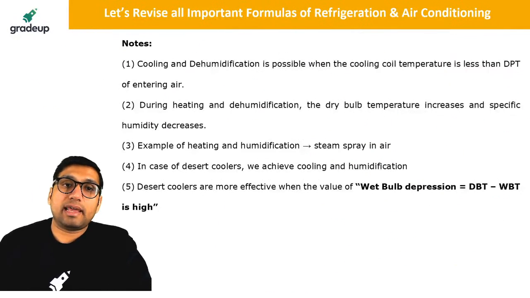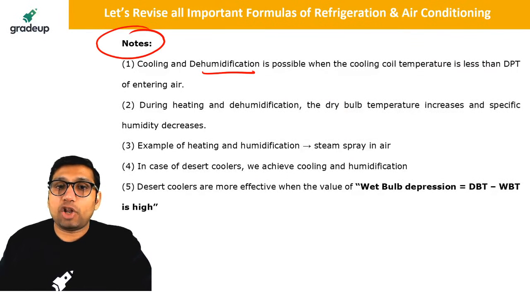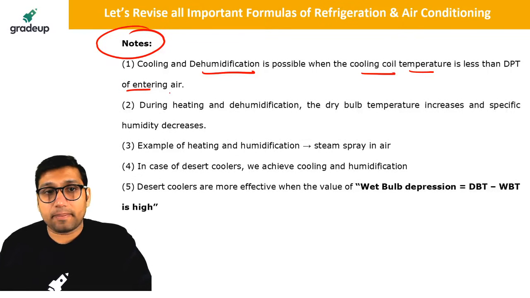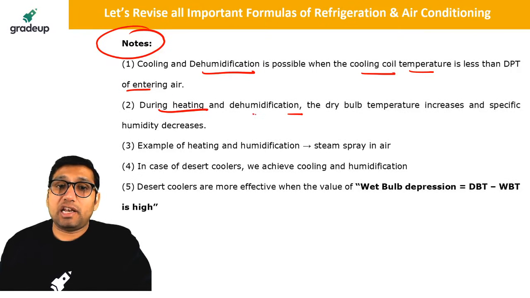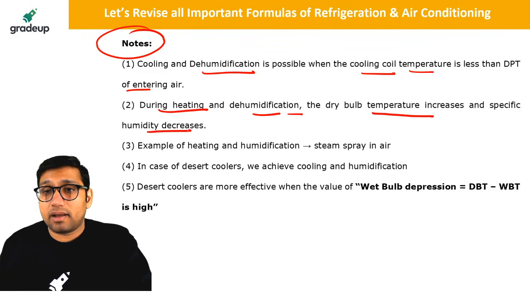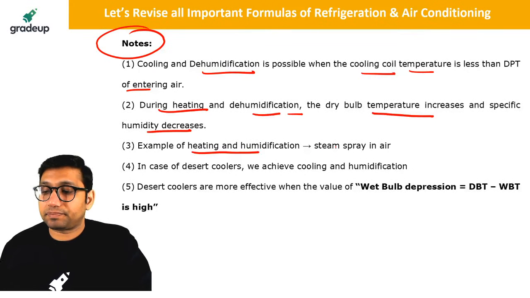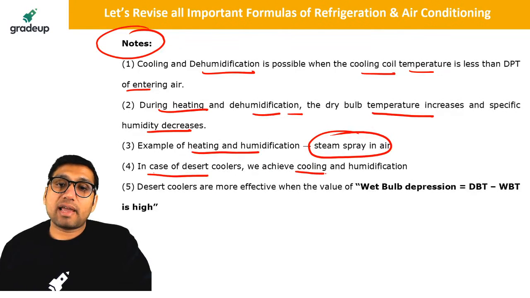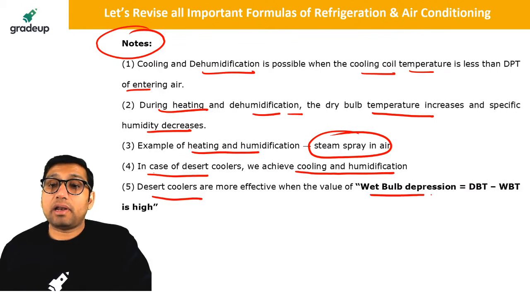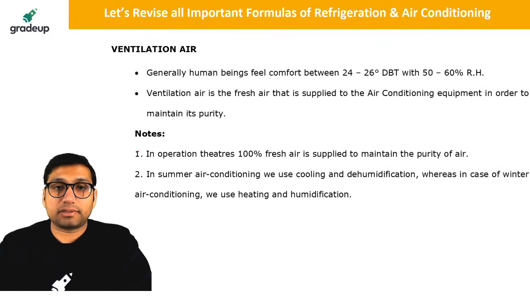Now there are some important notes. Cooling and dehumidification is only possible when cooling coil temperature is less than dew point temperature. During heating and dehumidification, the dry bulb temperature increases and specific humidity will decrease. An example of heating and humidification is steam spray in the air. In case of a desert cooler, we achieve cooling and humidification. Desert coolers are more effective when wet bulb depression is high. These are some important points.